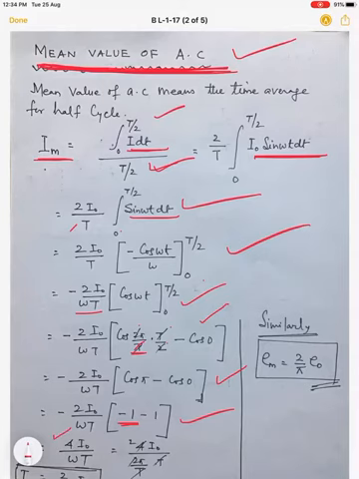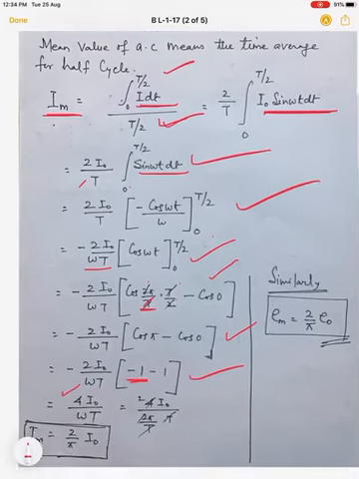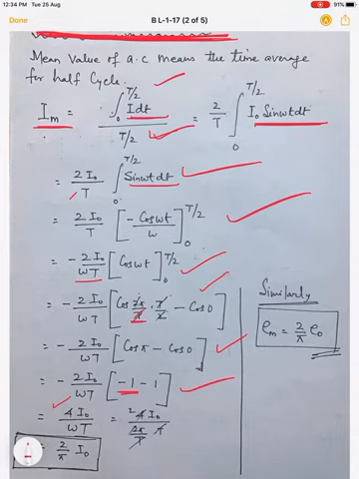So if we put the value of omega as 2 pi by T, so 4 I naught upon omega is 2 pi by T, then T cancels T, this 2 cancels this 2, 4 by 2. So the final answer is 2 by pi times I naught. So the half cycle average, that is called mean value, is not 0, but it is 2 by pi times I naught. Similarly, if we want to find out the EMF, then again the mean value for half cycle is 2 by pi times E naught.